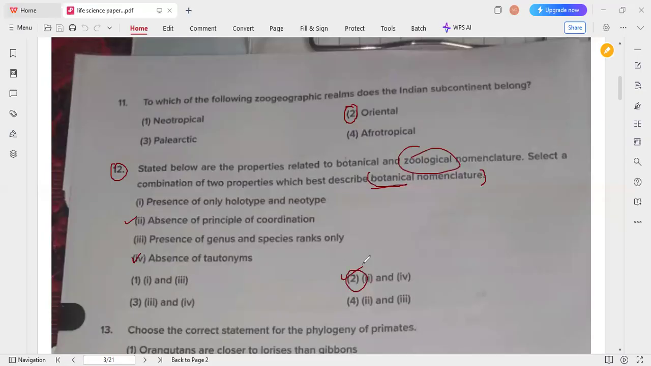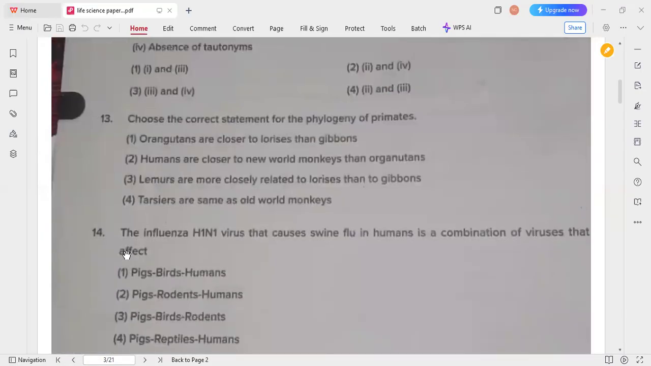So the next question. Choose the correct statement for the phylogeny of the primates. Here the correct statement is option 3, lemurs are more closely related to lorises than to gibbons. So option 3 is the correct answer.